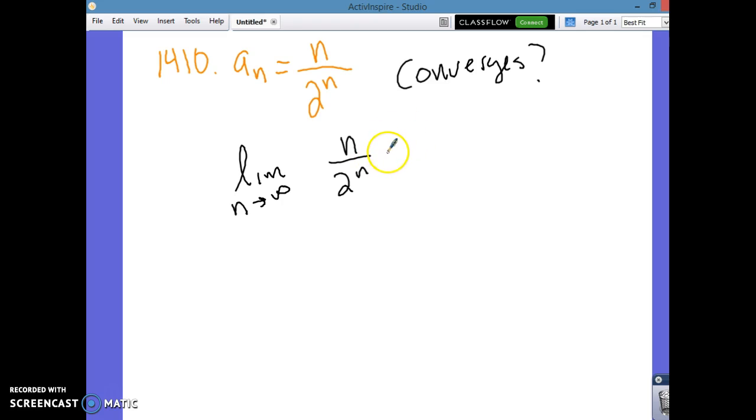Really, anything's going to grow faster than n besides a constant. So this is an example of a bottom-heavy problem. When the bottom grows more quickly than the top, the limit approaches 0. It converges, yes, to 0.